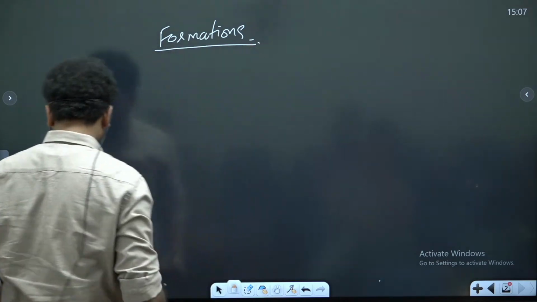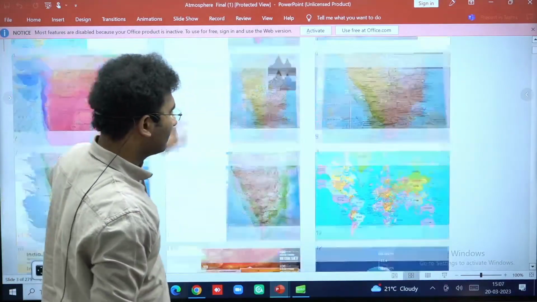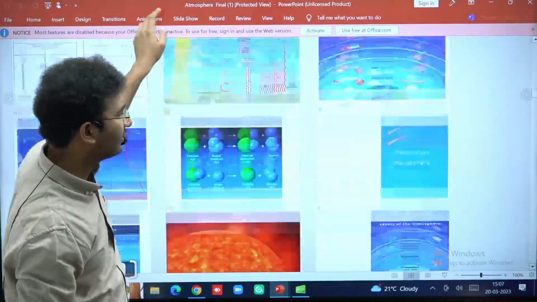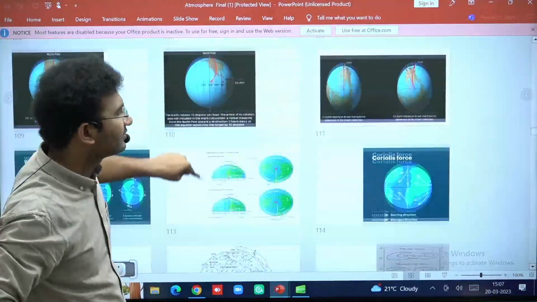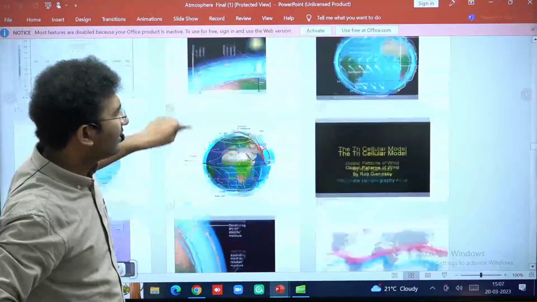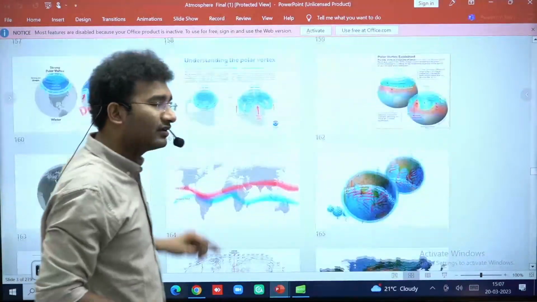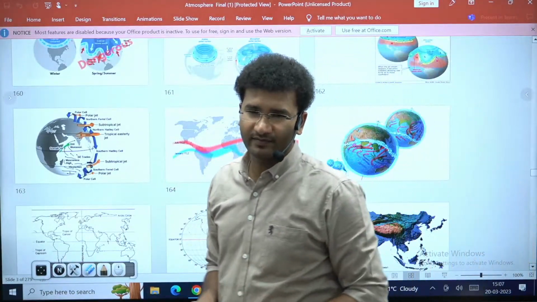So you tell me, what are the conditions that are required for the formation of a tropical cyclone? One, high temperature. If you have read your NCERTs, you will get to know that for the formation of a tropical cyclone, you need high sea surface temperature. So broadly, there are 5 conditions that you need to know. And out of these 5 conditions, all the 5 conditions are necessary for the formation of a tropical cyclone. Right?